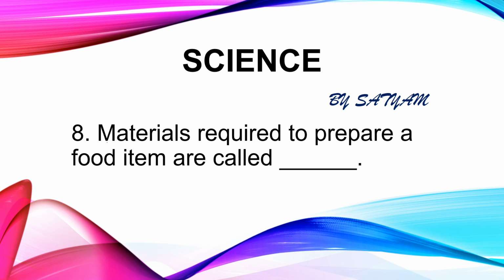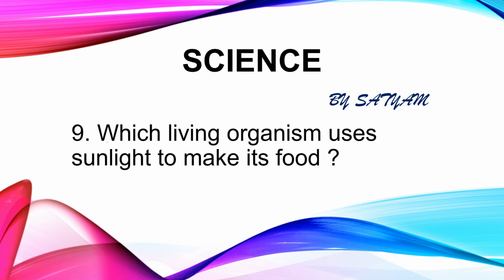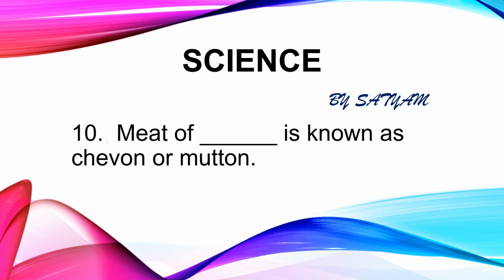The next question is, materials required to prepare a food item are called dash. The answer is ingredients. Ingredients are substances that are combined to make a particular dish. For example, to prepare boiled rice, we need only two ingredients, that is raw rice and water. The next question is, which living organism uses sunlight to make its food? The answer is plant. Green plants require sunlight, water and carbon dioxide to prepare their food through the process of photosynthesis.